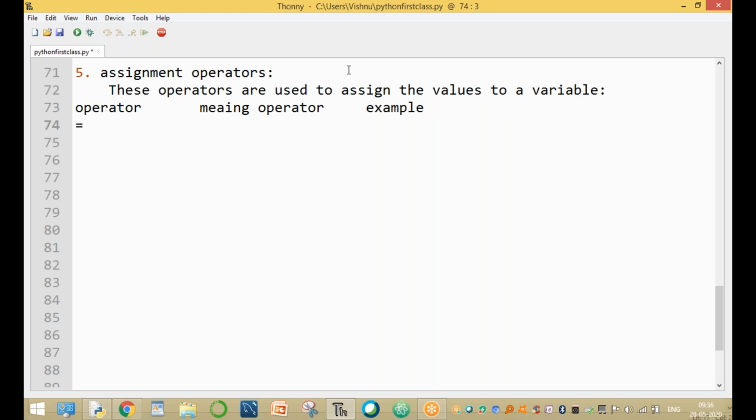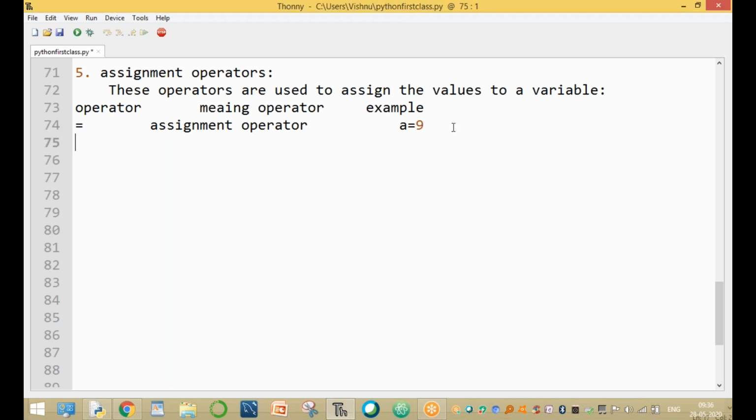Now it is equal to. Equal to means the assignment operator. For example, A equal to 7 or A equal to 9. Here A is a variable, 9 is a value, and equal to is the assignment operator. This operator is used to assign the value to a variable. Clear? And one more, next one.